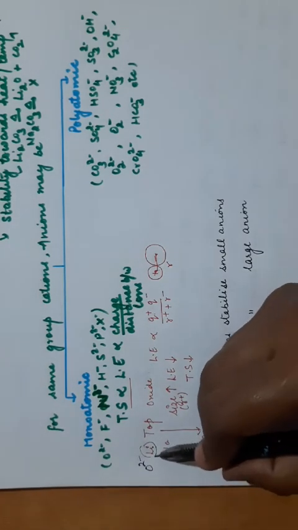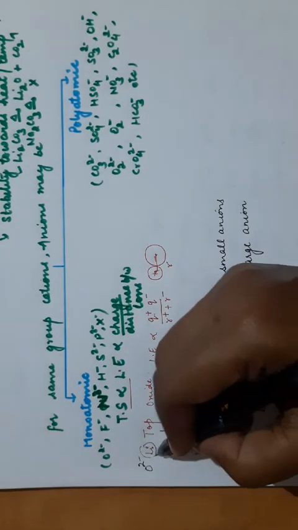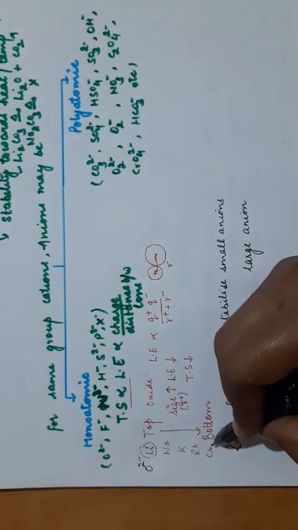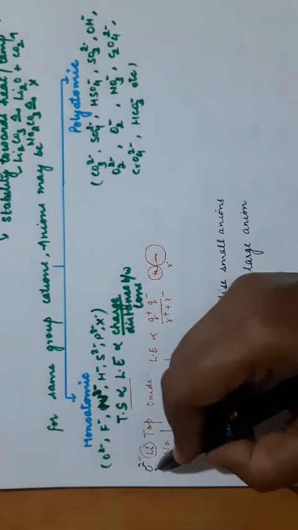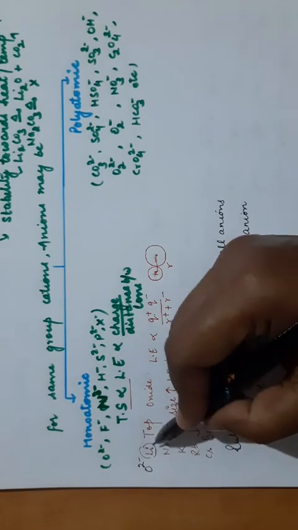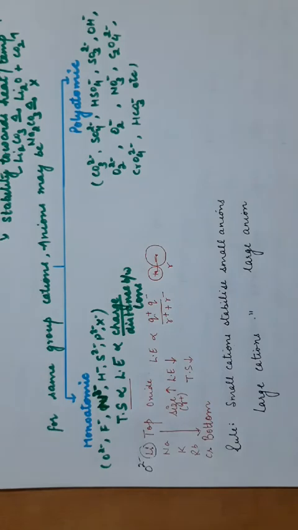So a small cation will be able to stabilize a small anion efficiently, and therefore as the size increases down the group, the size difference between the cation and the anion increases. The anion is common but the size of the cation is increasing, so the lattice energy will decrease and the thermal stability will decrease. So for monoatomic anions, this is the order.